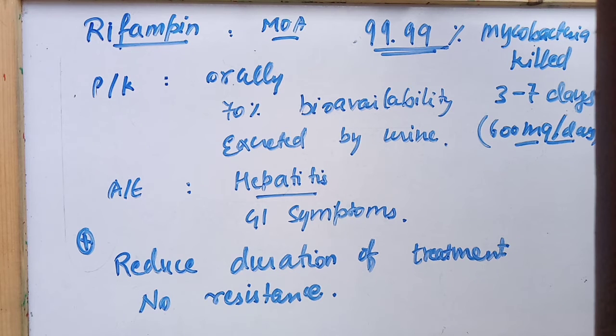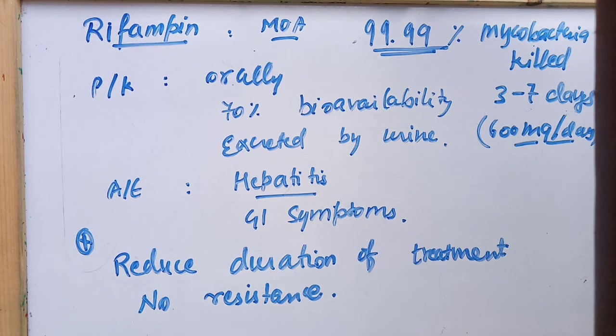Since this would not be active, RNA synthesis will not take place and the bacterial cell will die. It is 70% orally bioavailable, excreted by urine, and the adverse effects are hepatitis and GI symptoms.